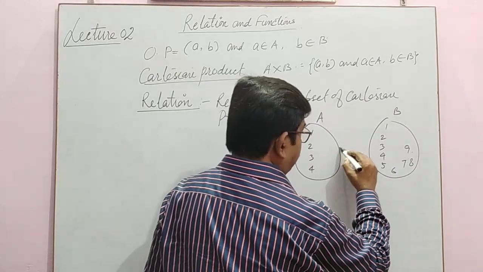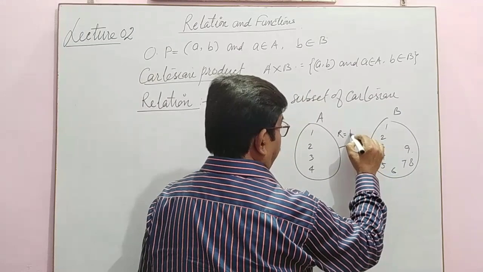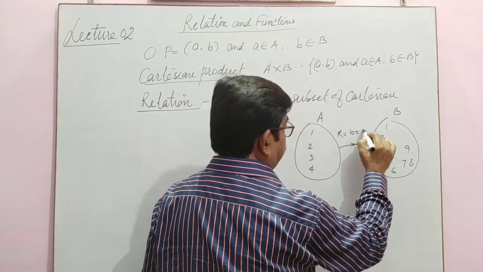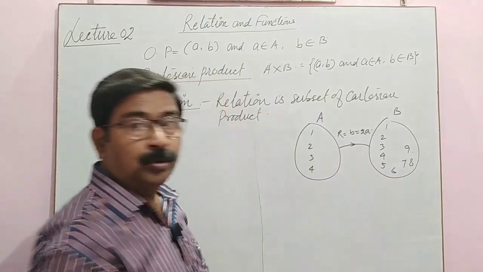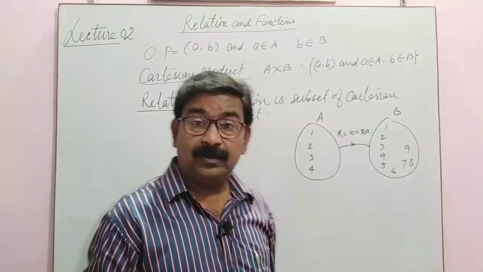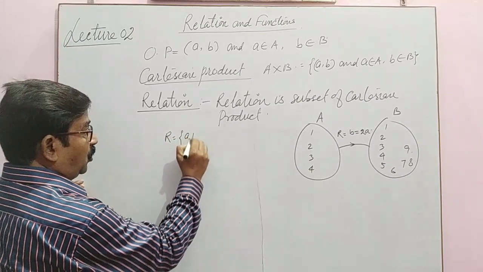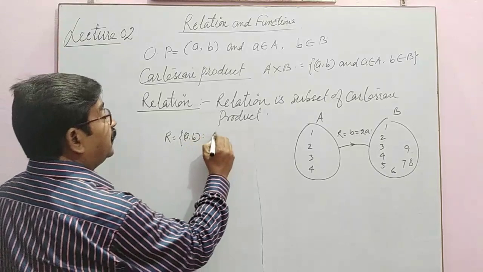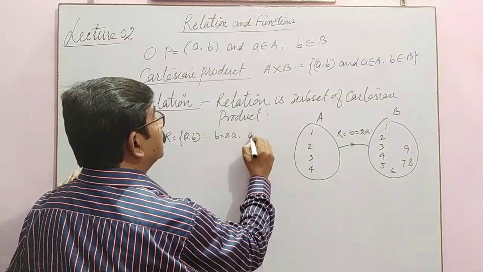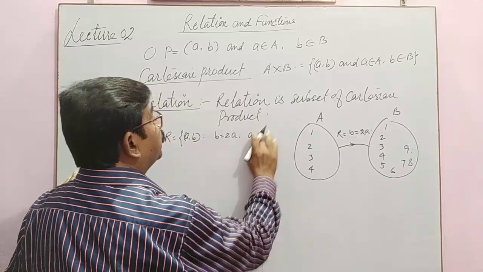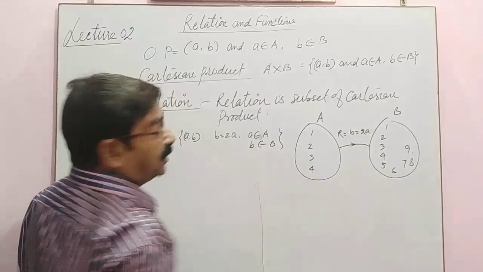A relation R is given: b = 2a. This is the relation. I am writing the relation like this: R = {(a, b) such that b = 2a, where a belongs to A and b belongs to B}. This is the relation.